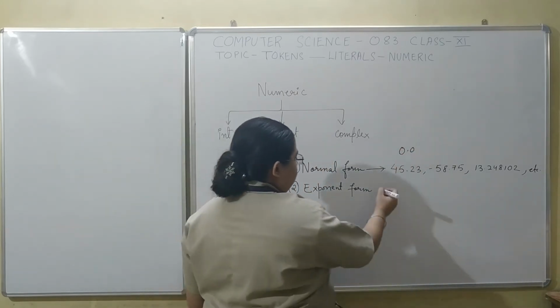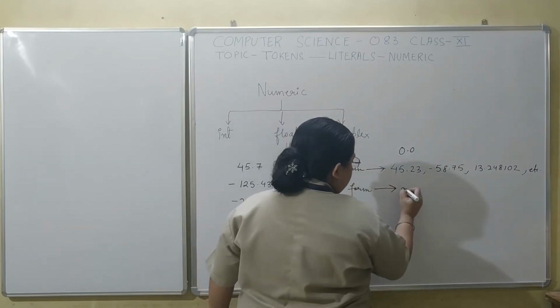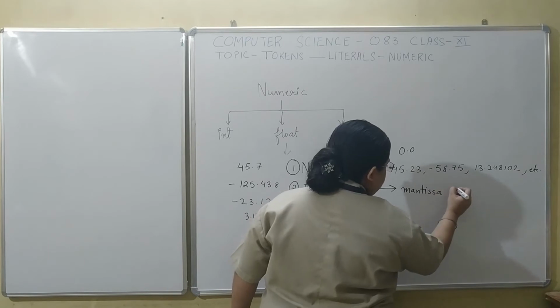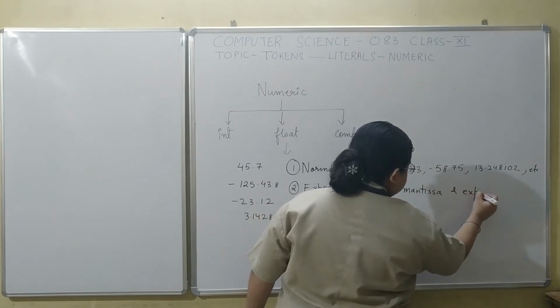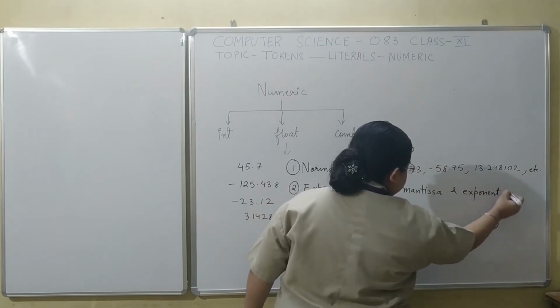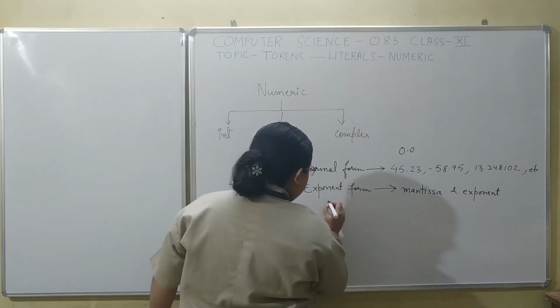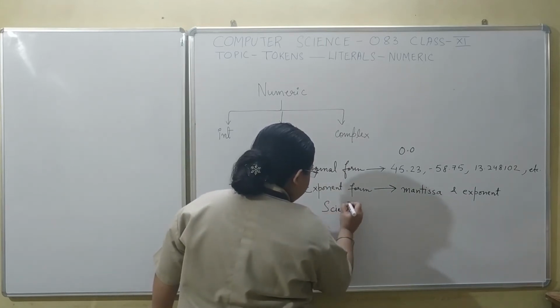But in the exponent form, a number will have a mantissa and an exponent. So mantissa and exponent, that is, you might have studied scientific notation.